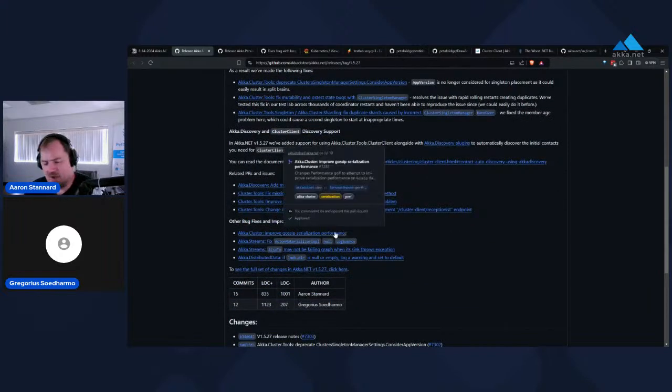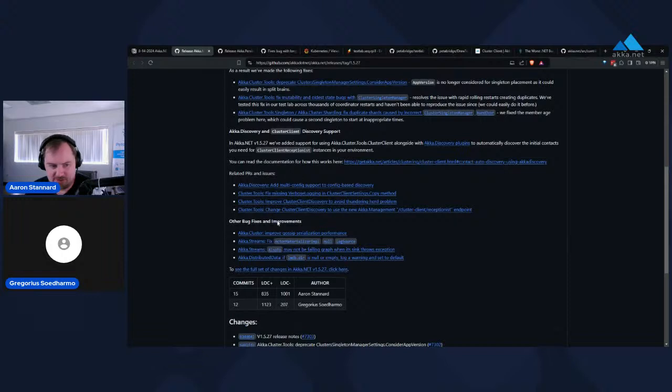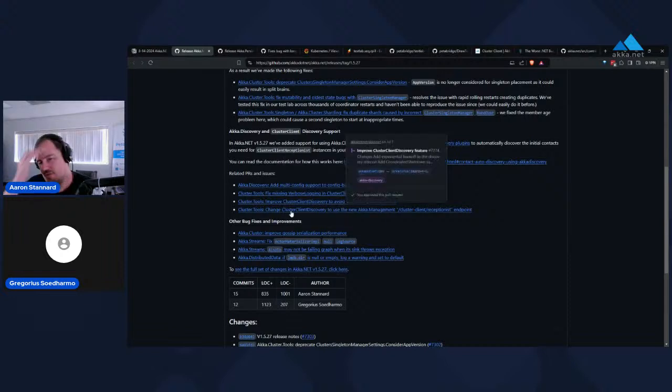We solved a couple of other problems with 1.527 in addition to all of these. First, we improved Akka.cluster gossip serialization performance. So that uses like 40% less memory than it did before. There were a lot of duplicate link queries and things like that. They all allocated their own collections. We streamlined some of that.